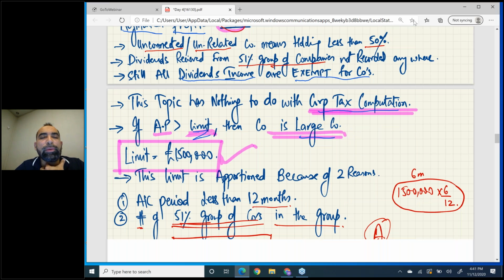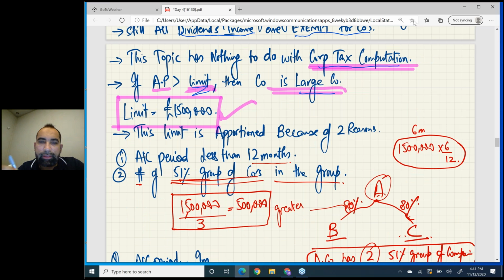Now, there are two things because of which we need to apportion our limit. This limit is apportioned because of two reasons. Number one, accounting period. If your accounting period is less than 12 months, then you need to apportion the limit. How? See, this is the example. For example, if your accounting period is only 6 months, then your limit will be prorated like this.